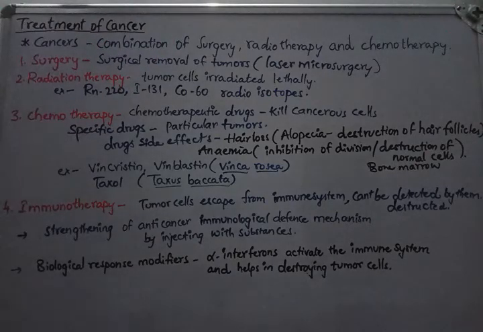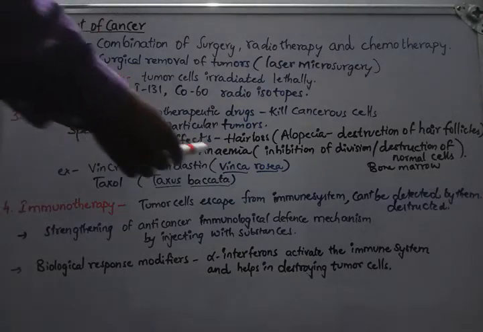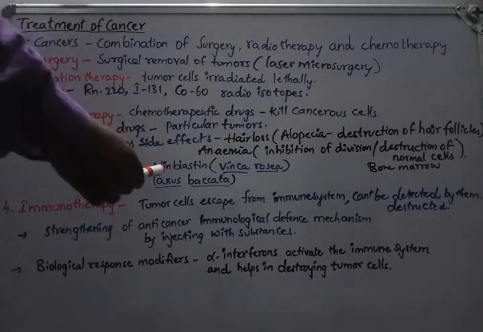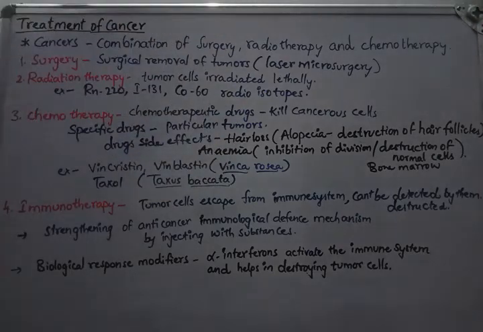chemotherapeutic treatment. The drugs are normally taken from plants as an extract. Vincristine and vinblastine are the two drugs which are extracted from Catharanthus roseus, which is also called Vinca rosea. Taxol is another drug which is taken from Taxus baccata. These are the commonly used drugs in chemotherapy.